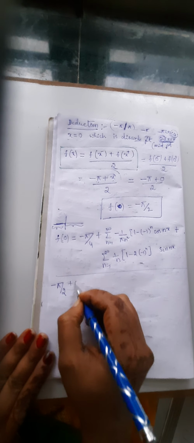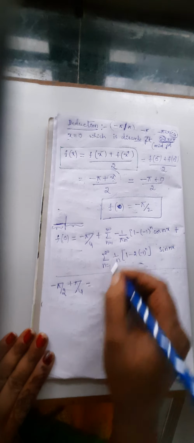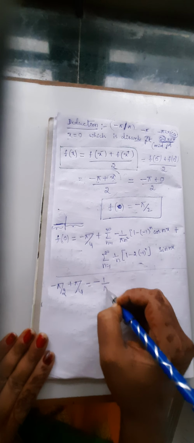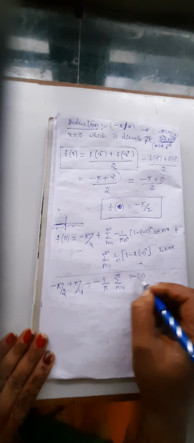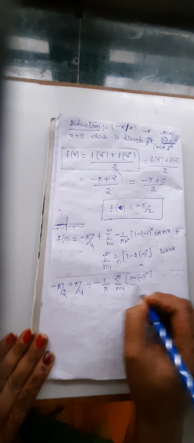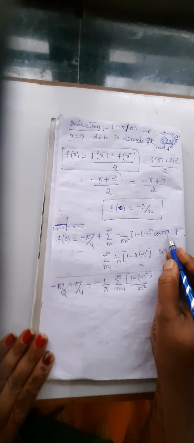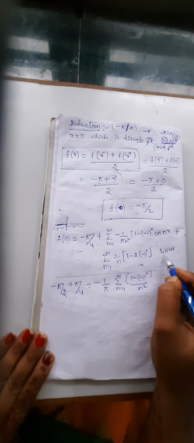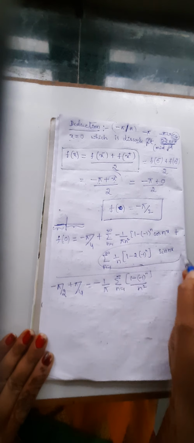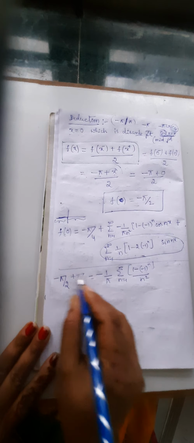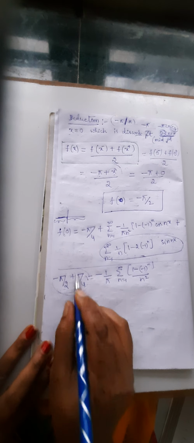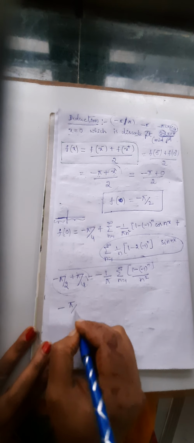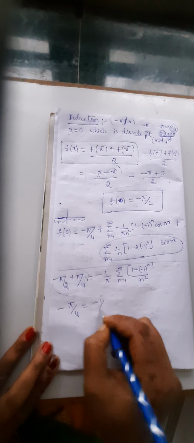Take this minus pi by 4 to the LHS part, that is plus pi by 4 equal to minus, taking the constant outside, summation n equal to 1 to infinity, 1 minus minus 1 power n divided by n square cos 0. What is the cos 0 value? 1. Sin 0 is 0, so this term becomes 0. After this, simplify this. When we take LCM 4, after simplifying, minus half plus 1 by 4 is minus 1 by 4. That is equal to minus 1 by pi.